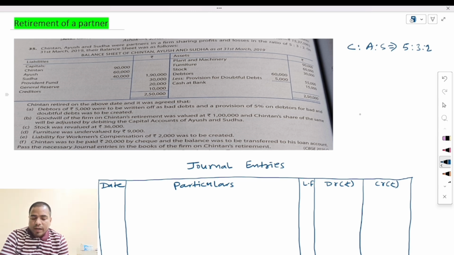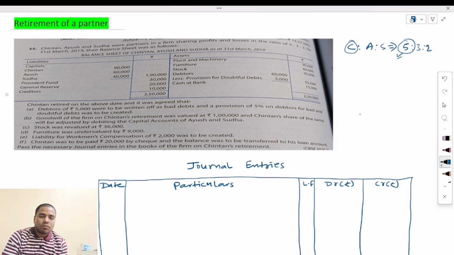Now, who is retiring from the business? Chetan retired on the above date. What was the agreement here for the retirement? Debtors of 5,000 were to be written off as bad debts, and a provision of 5% on debtors for bad and doubtful debts was to be created.